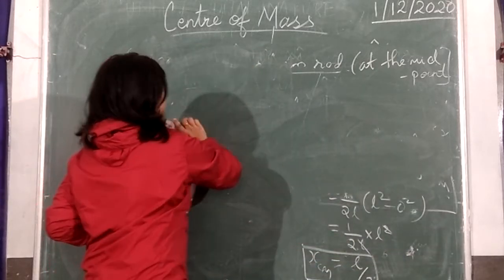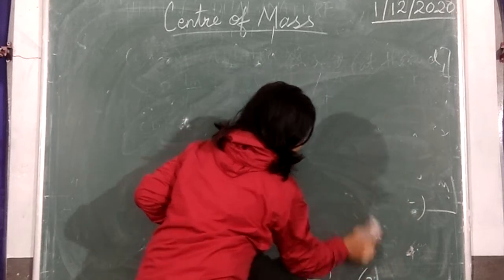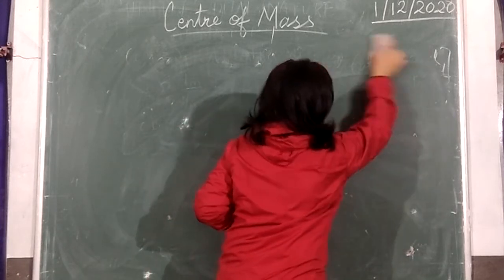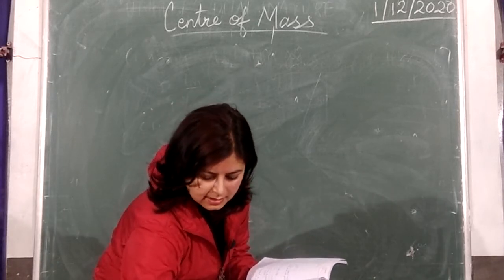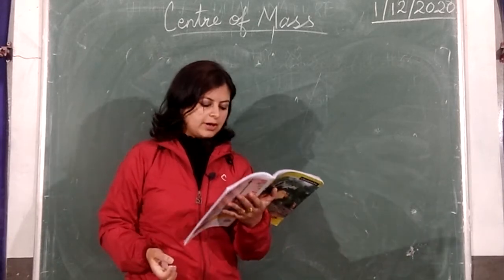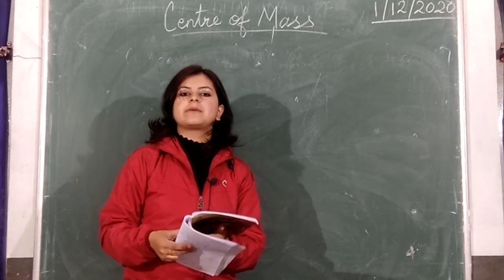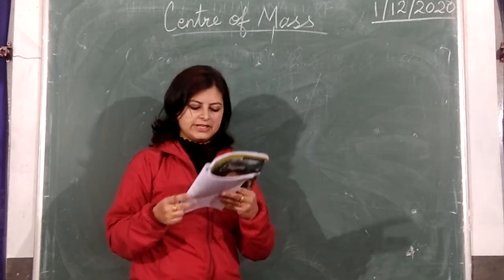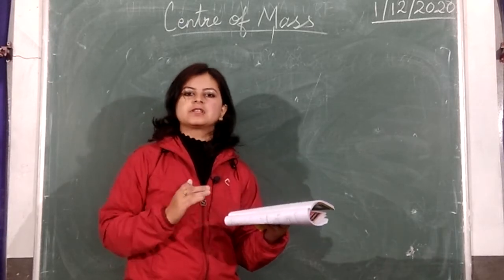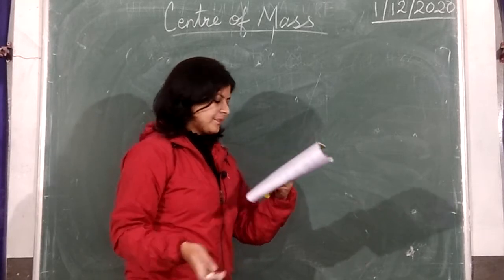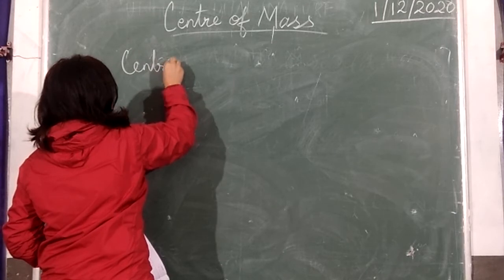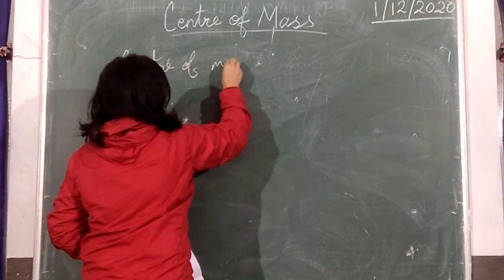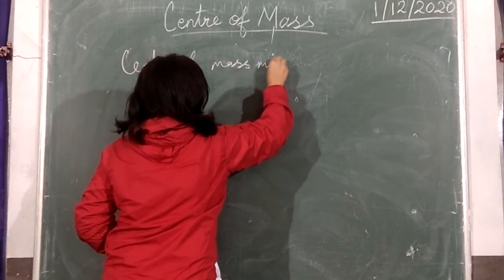Now, what happens to a system of masses when it starts moving under the influence of an external force? What will happen to the velocities of each and every particle? What will happen to the acceleration of each and every particle? How much force will they experience? So we give it the heading motion of center of mass, or center of mass motion.